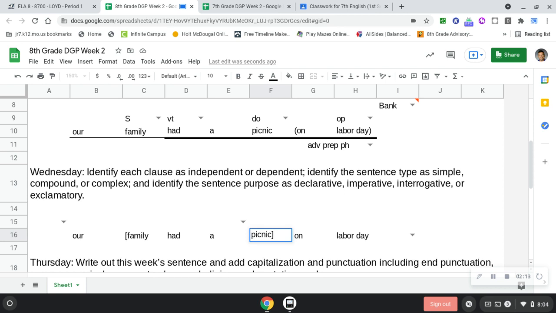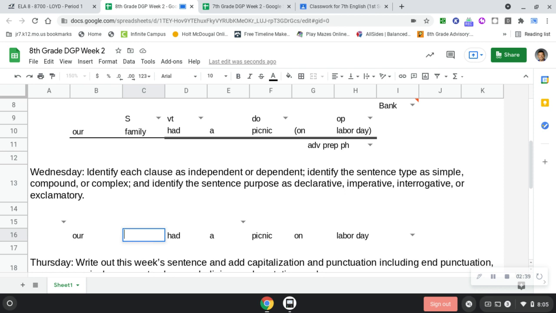What's the verb for on Labor Day? There's only one subject and one verb in this clause. Look up on Tuesday. That's why I have it scrolled there. So I don't think picnic or family are going to work. You're closer with the family one.